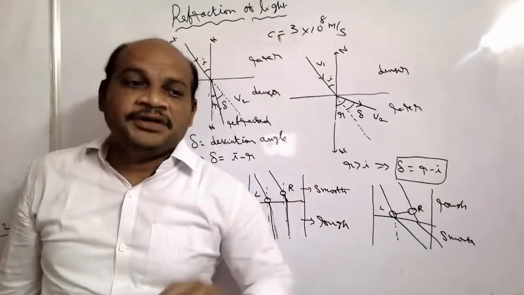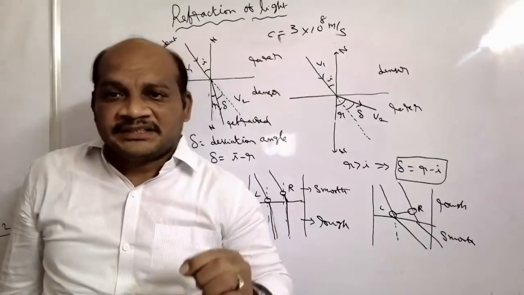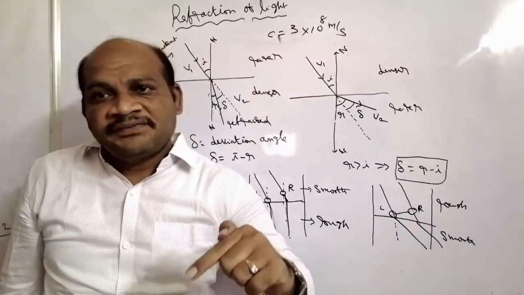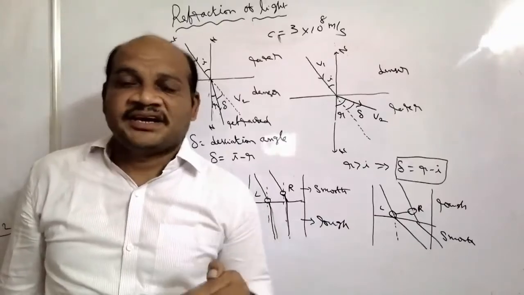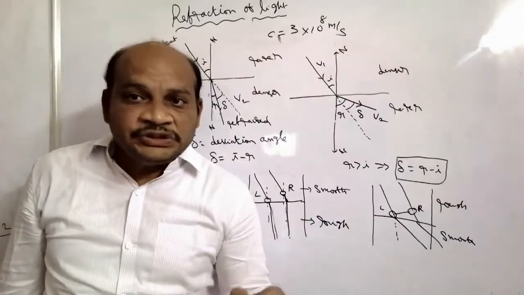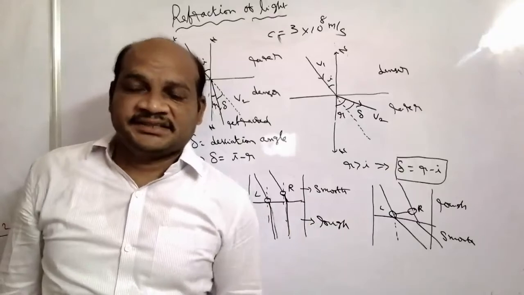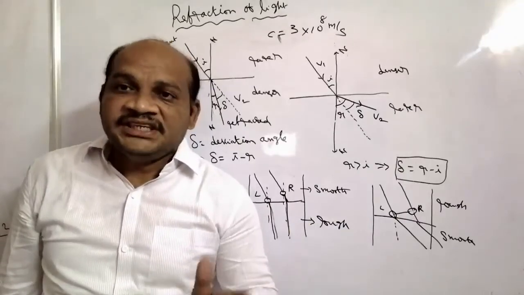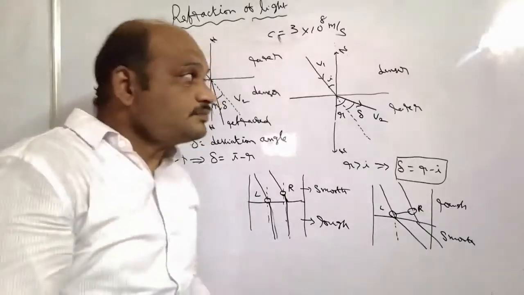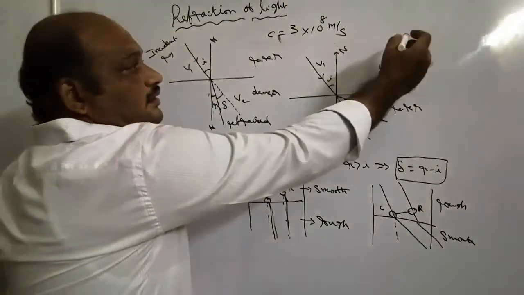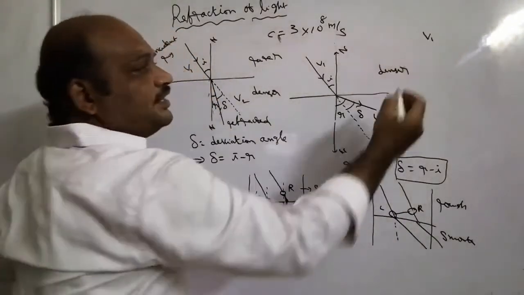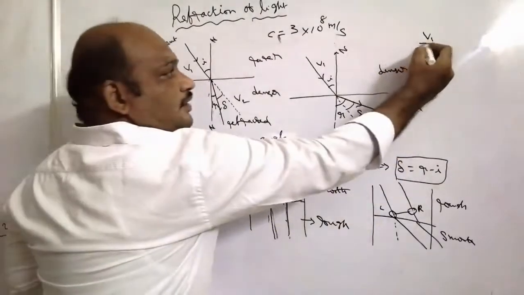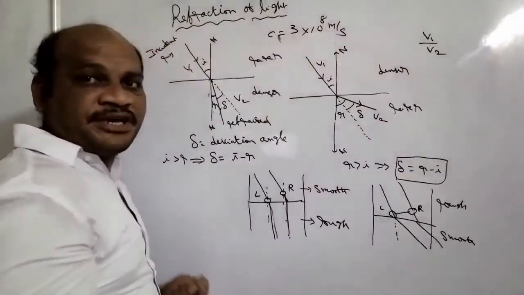Now, one more explanation. When light propagates from rarer to denser or denser to rarer, the ratio of velocity of light in the case of refraction is constant. Suppose the velocity of light in the rarer medium is V1, and the velocity of light in the denser medium is V2.